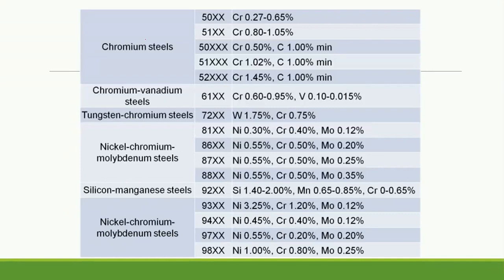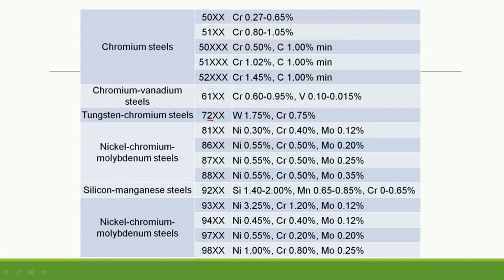Okay, then chromium steel starts from 5, so 50, 51, 52 are the numbers of chromium steels generally. Chromium vanadium is for 6, so 61. Again tungsten chromium steel 72, so tungsten is around 1.75%, that is if rounded up it will be 2%, therefore 2. Okay. Again 8, 1, that is your nickel chromium molybdenum steel, and Cr-Mo steel, so it is having numbers from 8, 1, 8, 6, 8, 7, 8, 8 around like this.